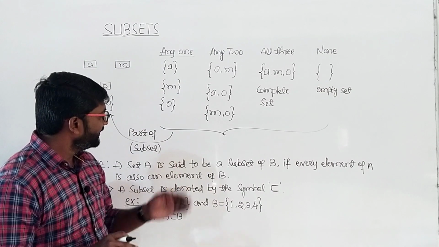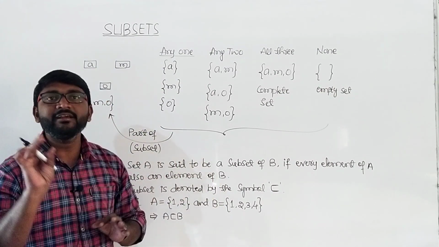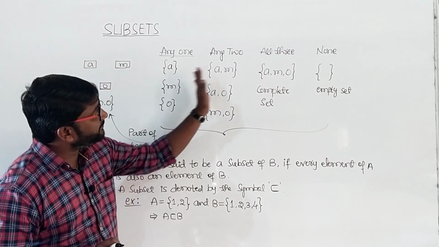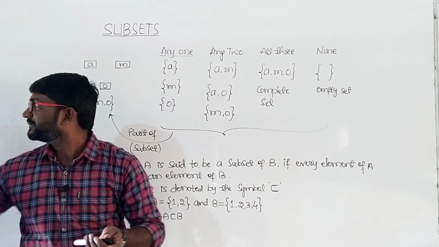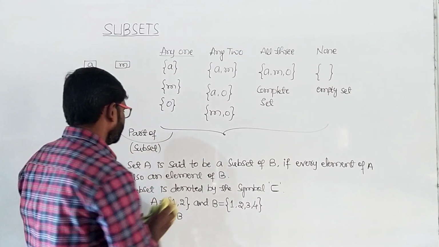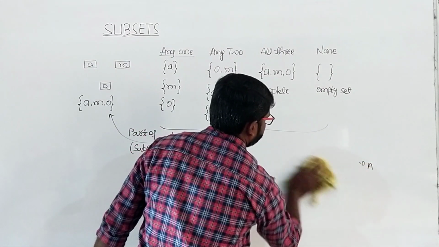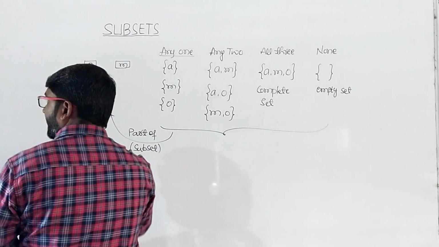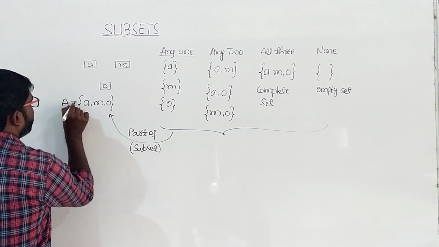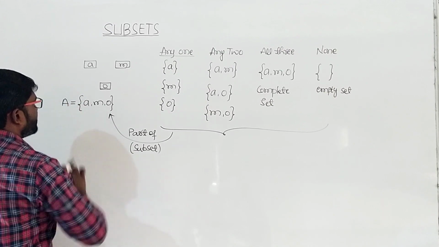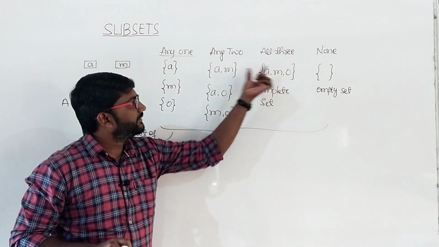So this is all about the definition of the subset and the symbol of the subset, and we have given the example. Now with the help of this scenario, we'll list out some of the important properties. If I consider this as the capital A, the set, and again you have the same set written here.